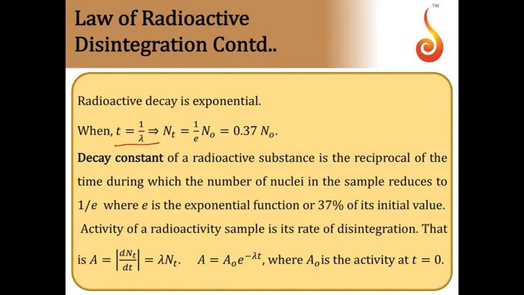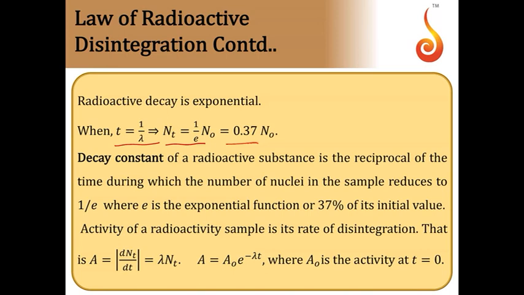When t is equal to 1 by lambda, then N is equal to 1 by e times N naught. So 1 by e is nothing but 0.37, so it is 0.37 times N naught. Now using this you can define decay constant of a radioactive substance. It is the reciprocal of the time after which the number of nuclei in the sample reduces to 1 by e times, where e is the exponential constant, the initial number of atoms taken.